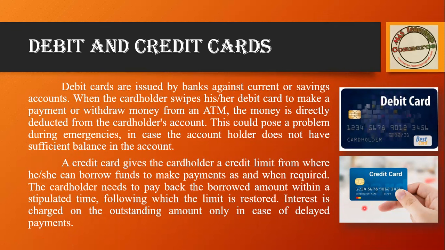Only the overdraft facility is the difference we have nowadays, we don't have many other differences. Credit cards offer several offers to credit card holders, but debit card holders won't get that many offers. That is another difference we have.